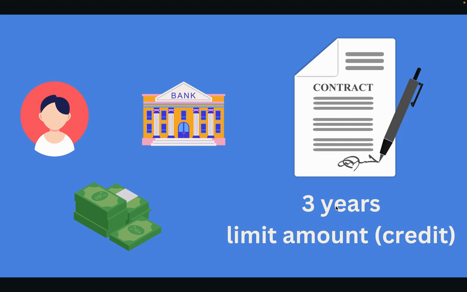And the second thing is that it will limit the amount. So let's say you want to borrow 100 million baht from the bank today. The bank probably won't give you that because it is measured by your credit. How famous are you? How rich are you? If you have a lot of credit, you can borrow a lot of money, right?